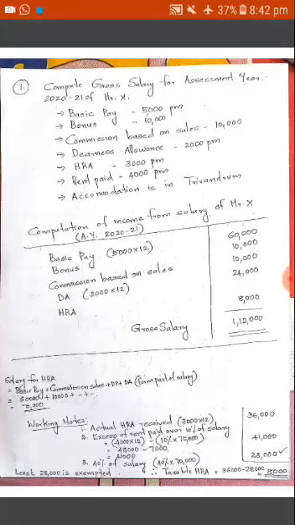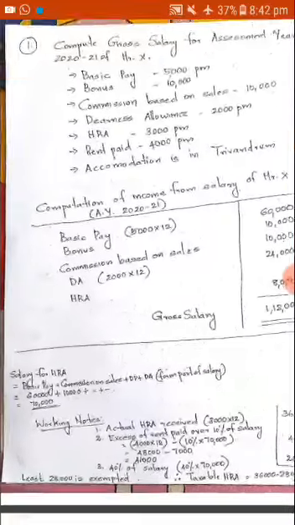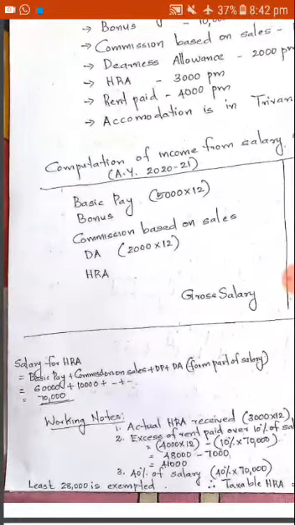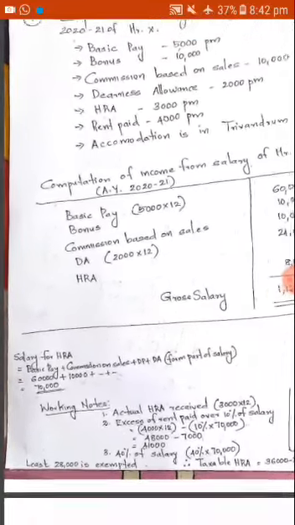10% of salary. For that we need salary. Salary for the computation of house rent allowance consists of 4 factors. We have studied that: basic pay, commission based on sales, dearness allowance and dearness pay. Dearness allowance can be included only if it forms part of salary, but here in the question it is not mentioned. So only 2 items are covered for the computation of HRA: basic pay 60,000 and commission based on sales.